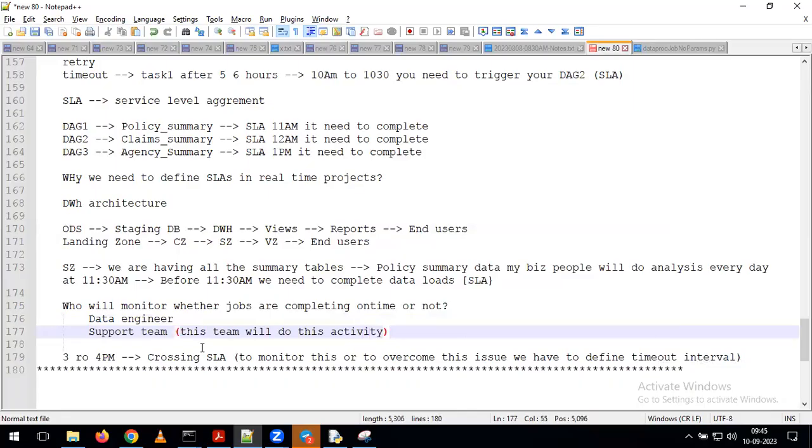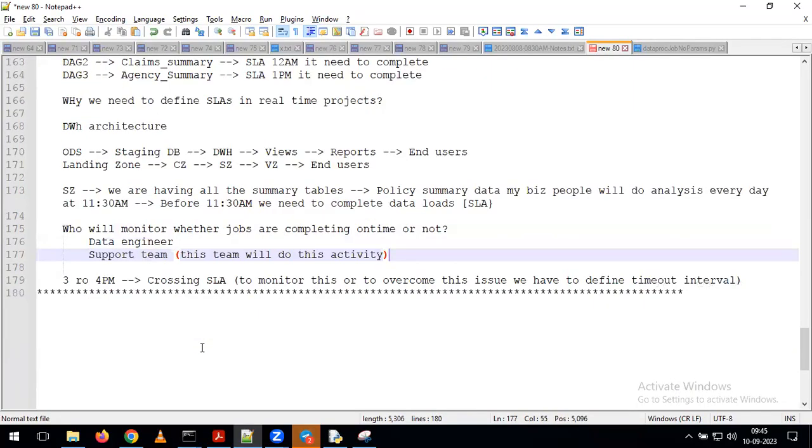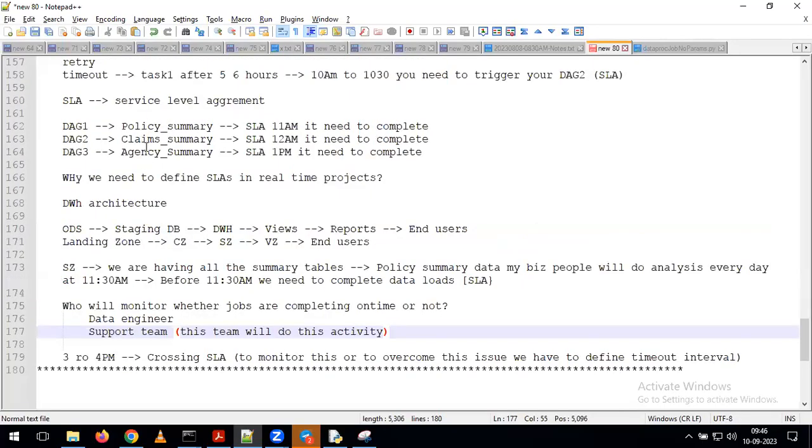So all these are some basic things we need to understand as part of job scheduling in real-time projects. Once we define the DAGs and everything in Airflow, who is going to monitor your jobs? Your support team will come into the picture. Your support team is going to monitor whether all the jobs are running properly or not, and whether any job failed or not. If any job failed, why it failed, all those kinds of monitoring activities will be taken care of by your support team.